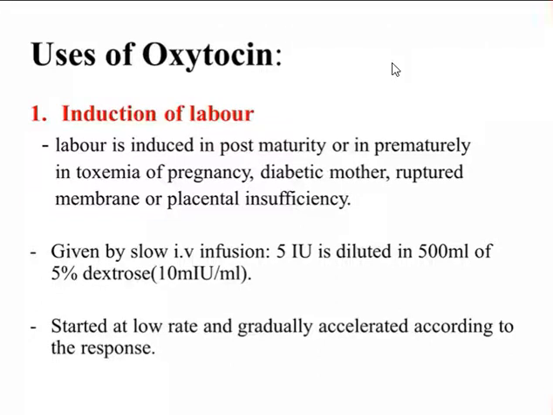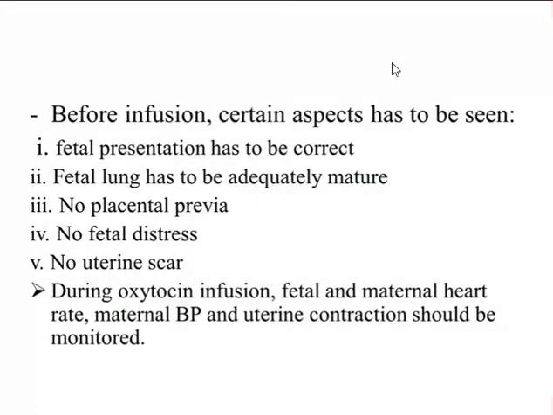Before infusion of the oxytocin, certain aspects have to be seen, like fetal presentation has to be correct. That means a fetus may present with head, with shoulder, or with foot. So we have to see the presentation of the fetus, and it has to be correct. There should always be a vertex presentation. That means the fetus has to be presenting with the head. If there is foot presentation, then it is very difficult to deliver a baby normally.